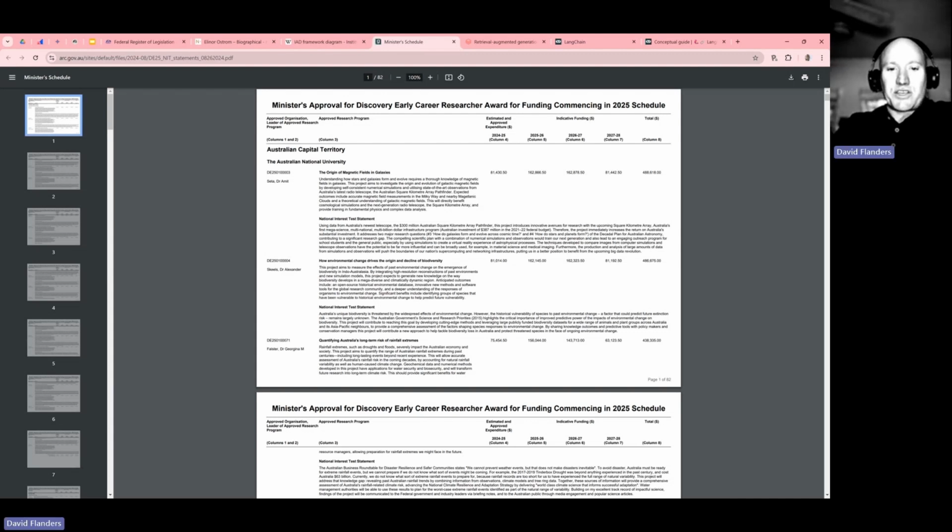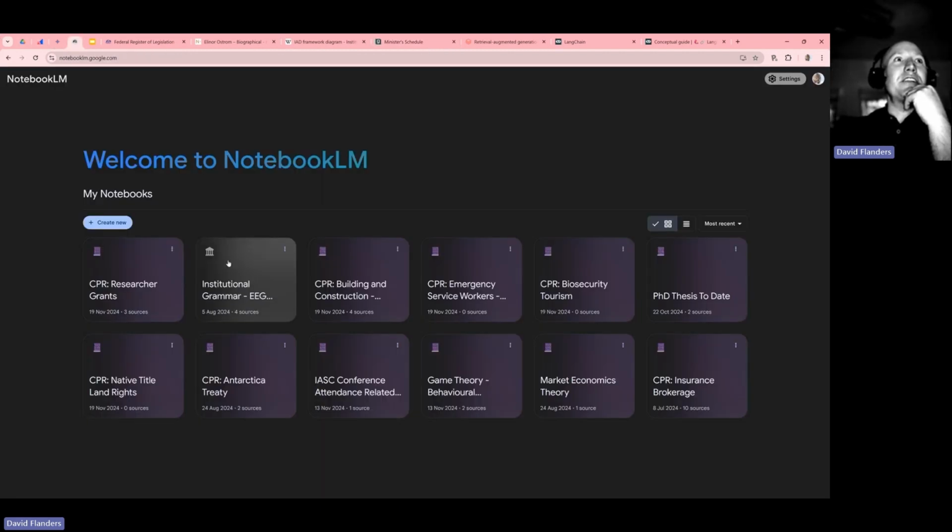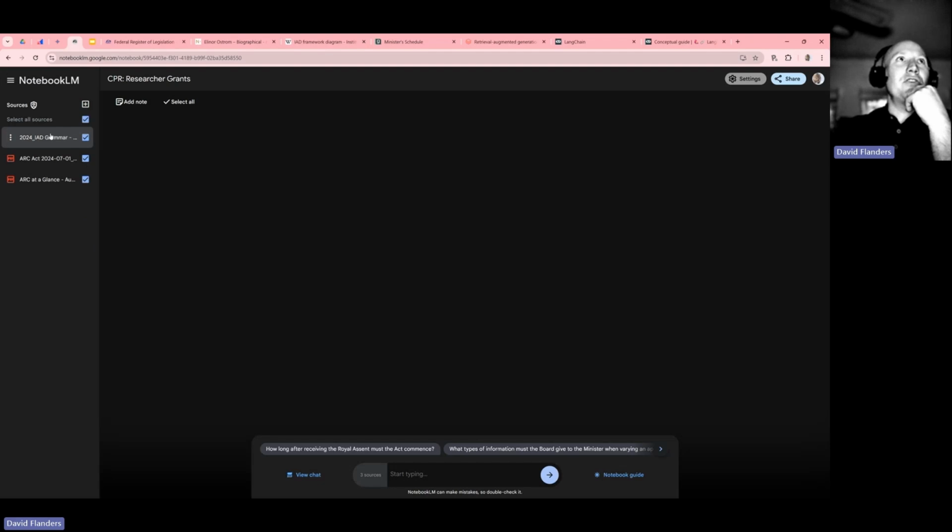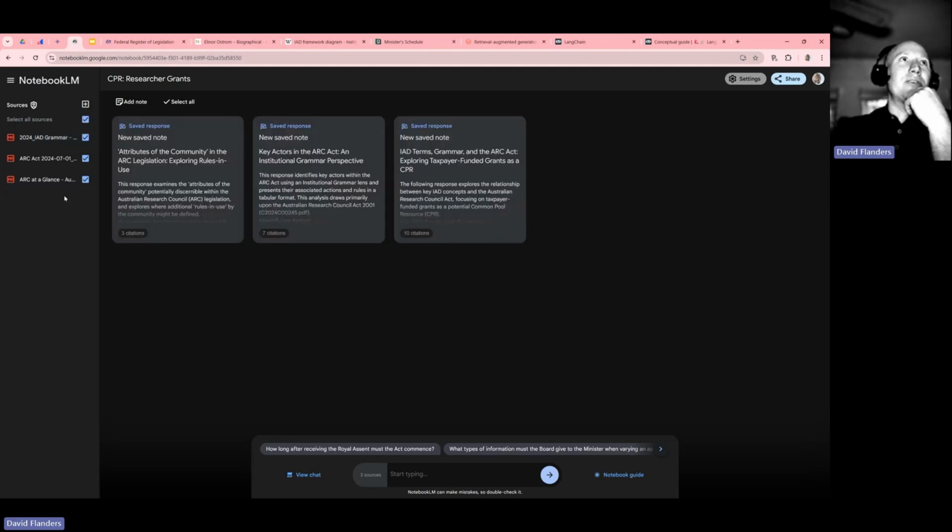What's nice is we can actually factor in the community attributes: the researchers and the ARC staff and the rules in use, right? So once we discover the experiment, we can then start to populate the experiment based on the different ARC missions, official documents, let alone policies at institutions about how they would work with ARCs. So you can really start to see that using these RAGs, you'll be able to build out all these documents.